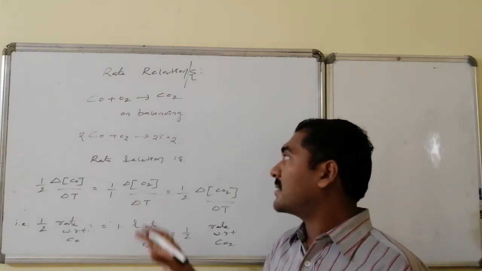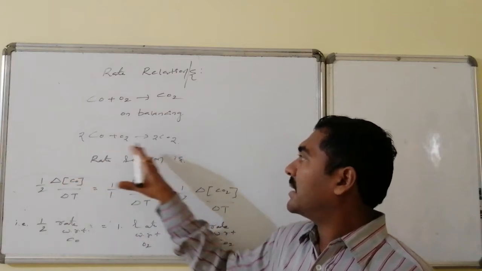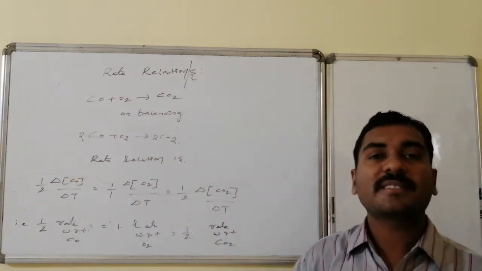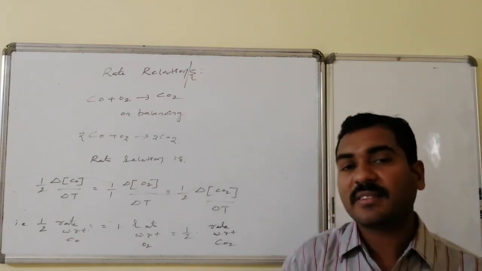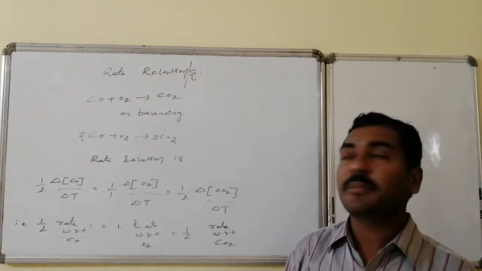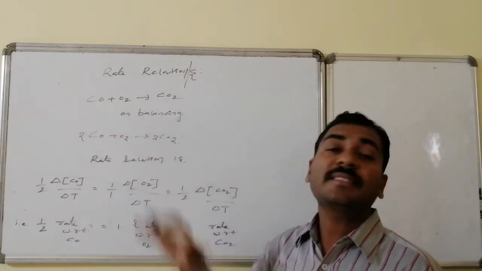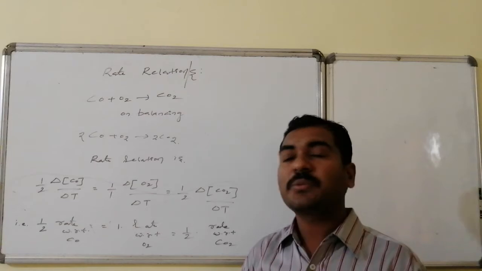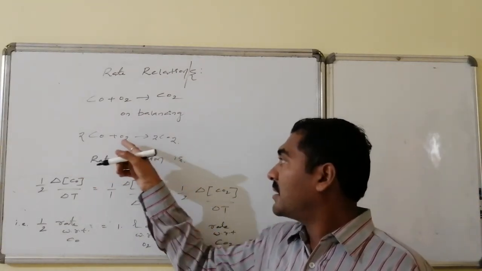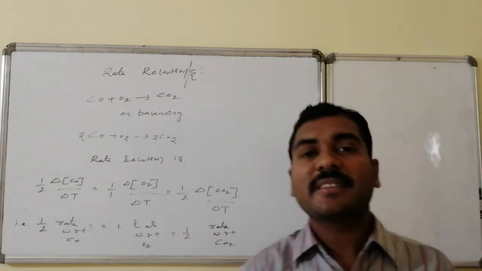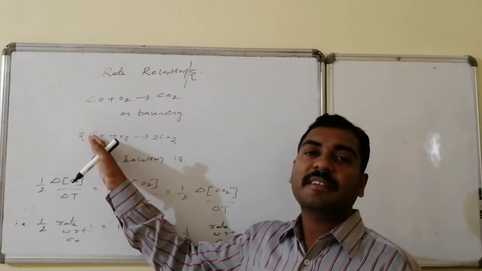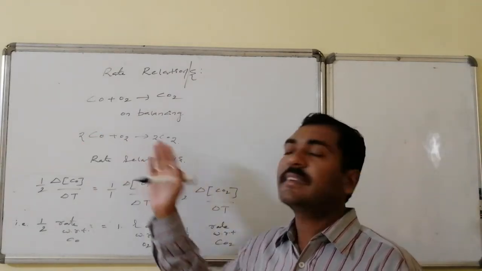Change in concentration of carbon dioxide by time is the rate with respect to carbon dioxide. The rate relation we want to establish is how many times this carbon monoxide rate equals how many times the oxygen rate. Here 2 moles are consumed, 1 mole is consumed, and 2 moles are formed. These two rates are the same, whereas this rate is half compared to the other two, because for 2 moles of consumption of this and 2 moles of formation of this, only 1 mole of consumption is occurring here. The change in concentration is smaller here, and twice as much there.